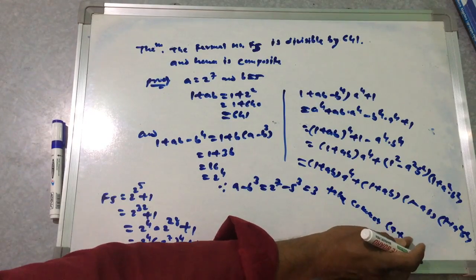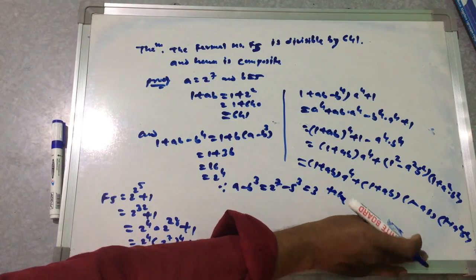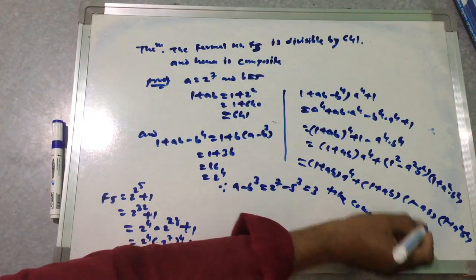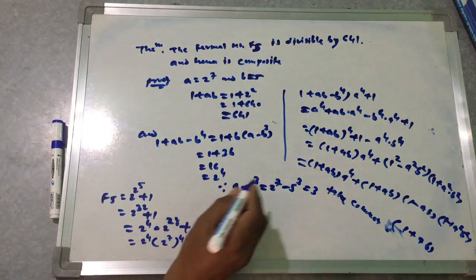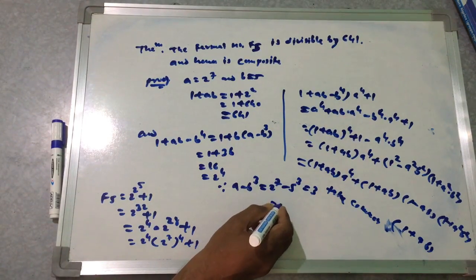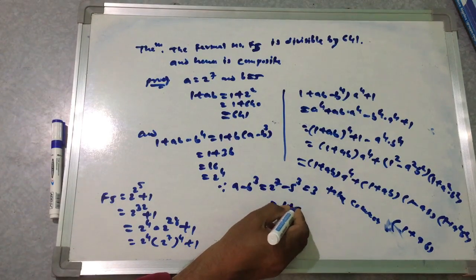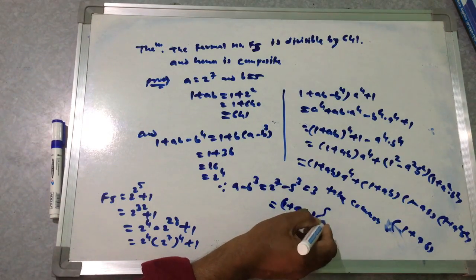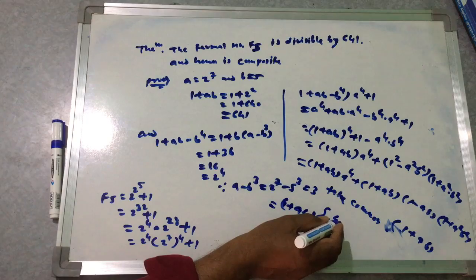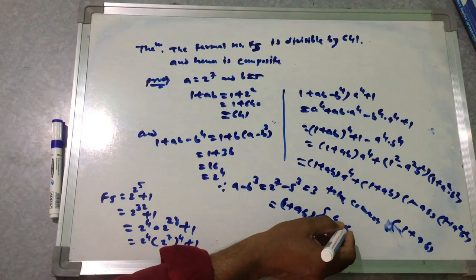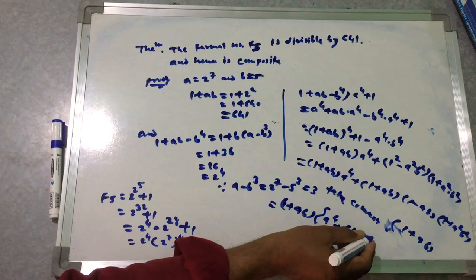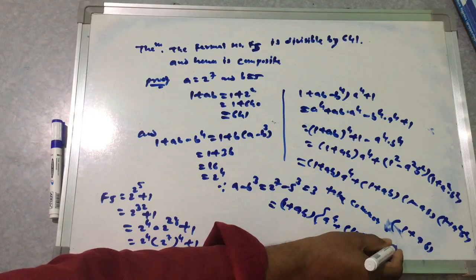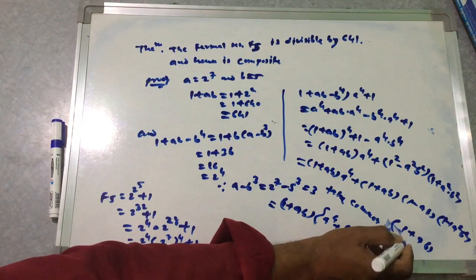A plus, take common 1 plus AB. So it will come then 1 plus AB, A to the power 4 plus 1 minus AB into 1 plus A square into B square.